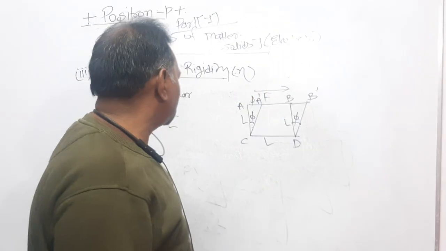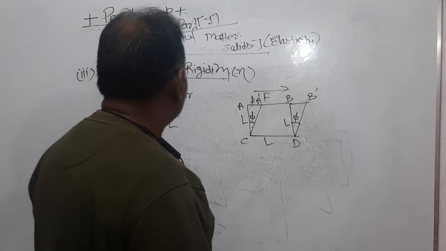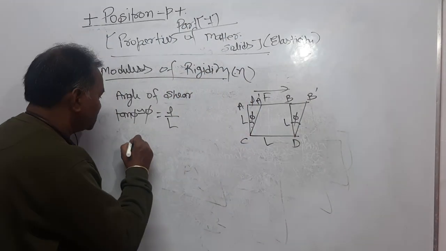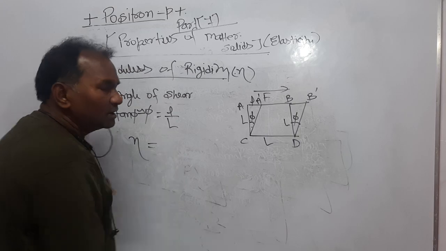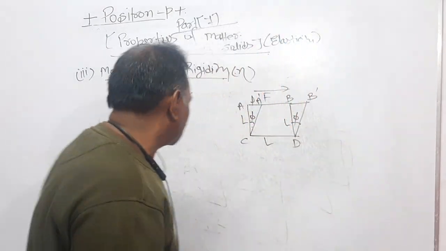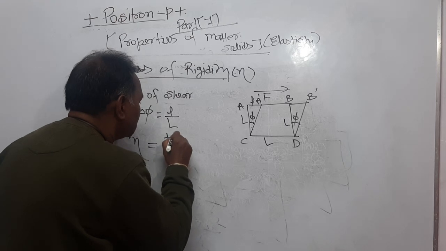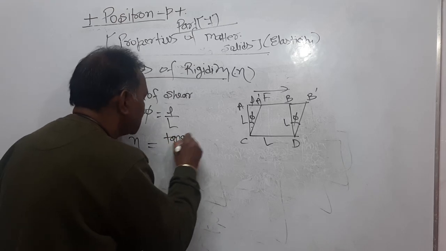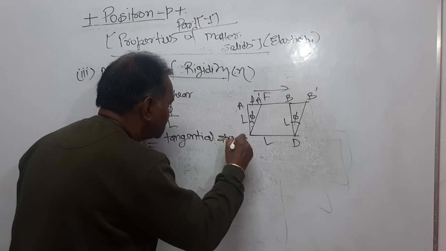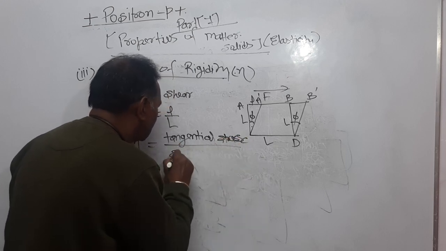Simple mathematics. Now dear students, the modulus of rigidity eta is defined, within the elastic limit, as the ratio of tangential stress and shearing strain.